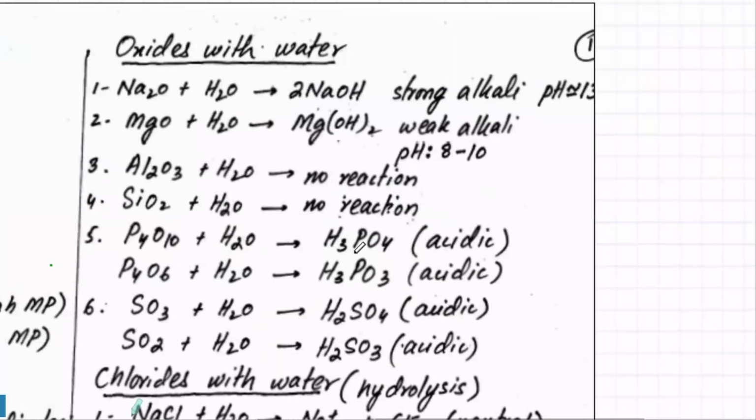So next one is the reaction of their oxides with water. So you have to remember them. First one, sodium oxide. What sodium oxide does is it simply dissolves, that's it. And it forms a very strong alkali. I mean, all of them are kind of basically dissolving. This dissolves.